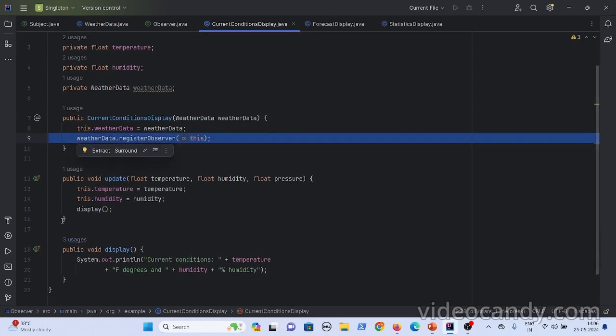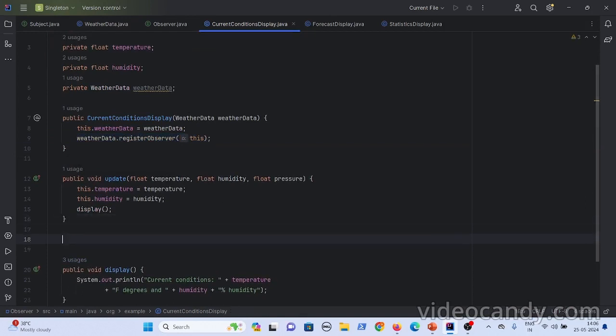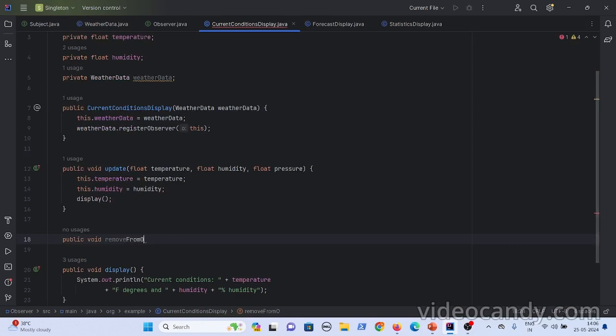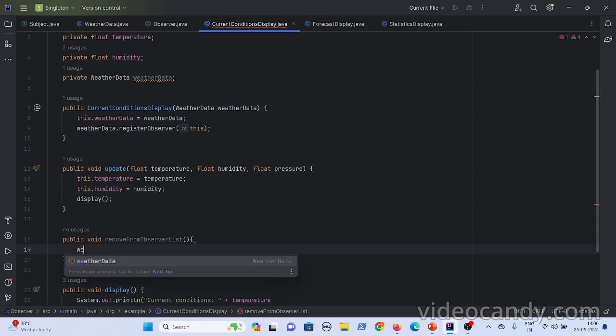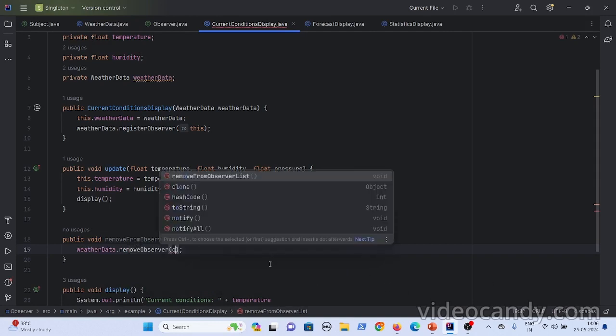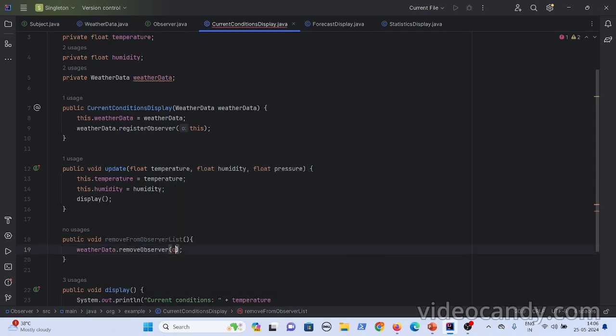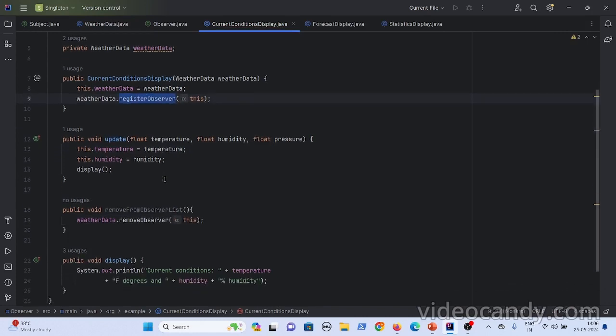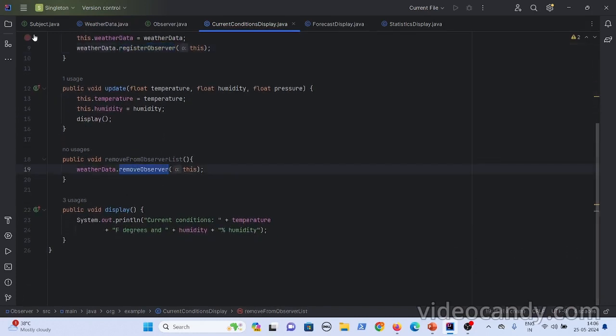If you want to unregister, what it can do is write another method, like remove from observer list, okay? You can write this method, and you already have weather data, right? Weather data dot remove observer of this. So you can do this as well, okay? Because you are removing this. So this is how an observer, during the object creation itself, gets registered as an observer and then it can get removed from the observer list.